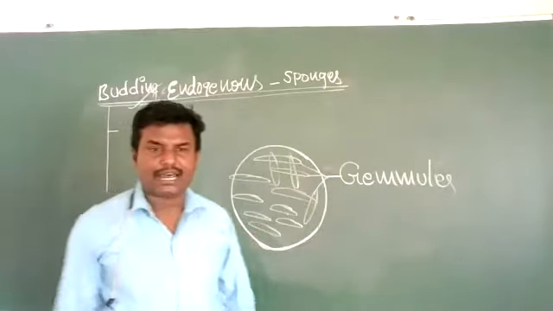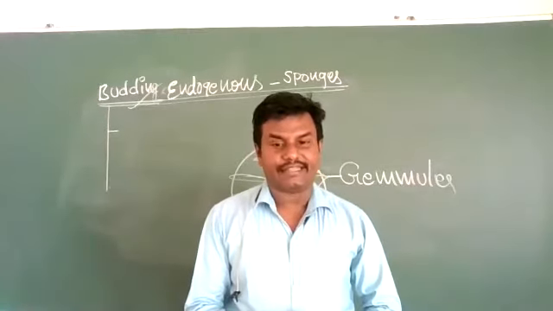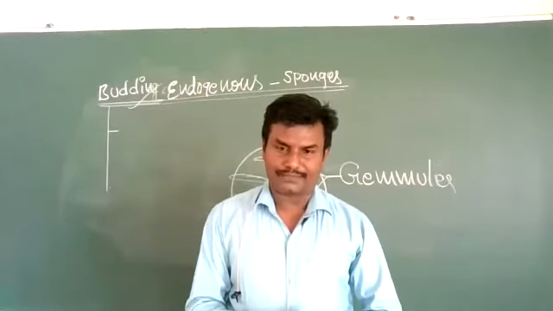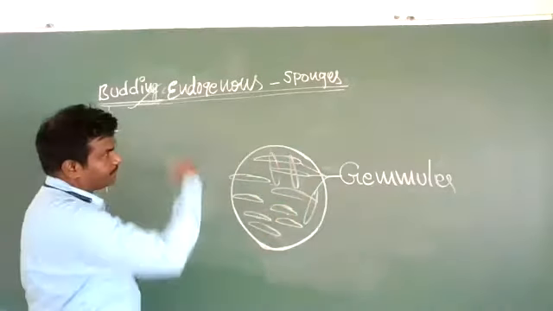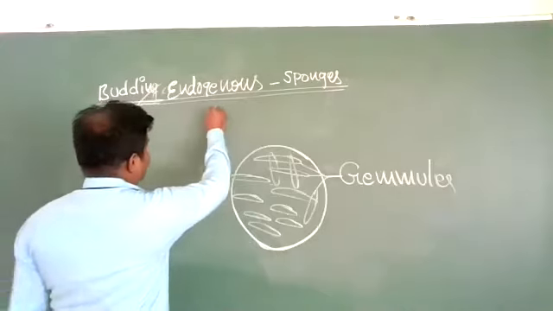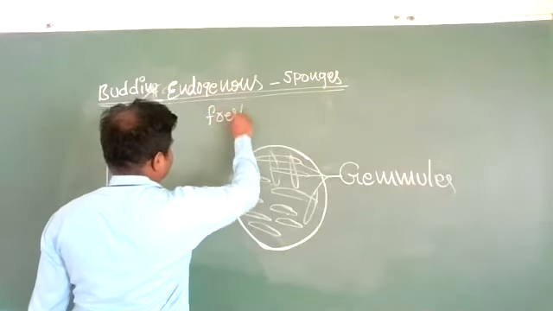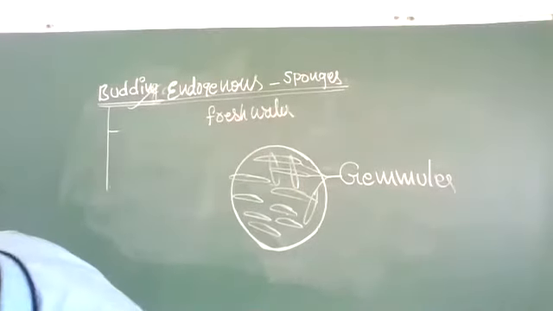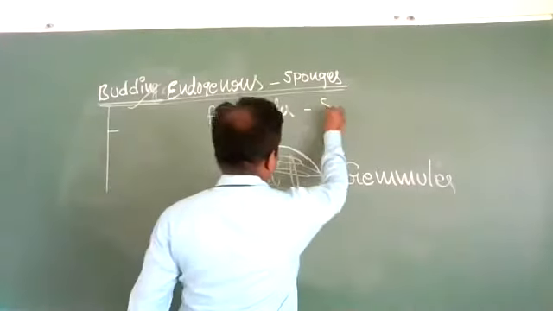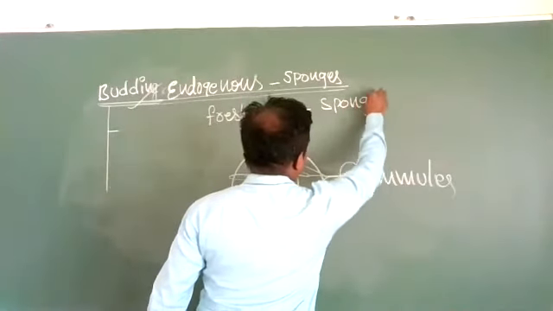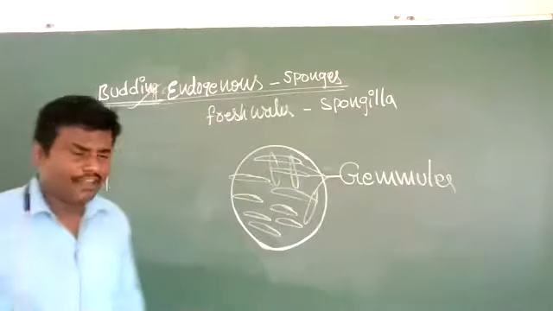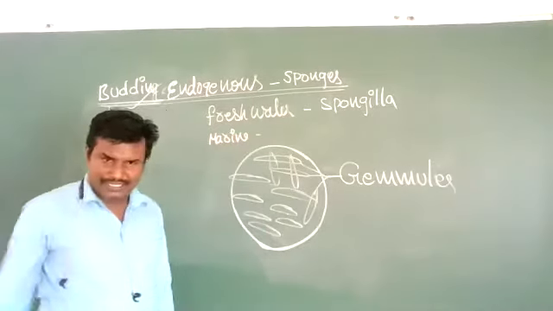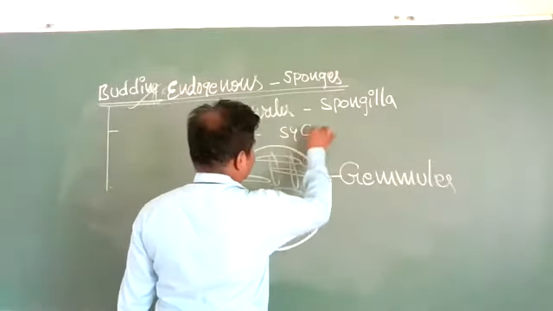It is very common in sponges: freshwater sponges like Spongilla, and marine water sponges like Scypha.